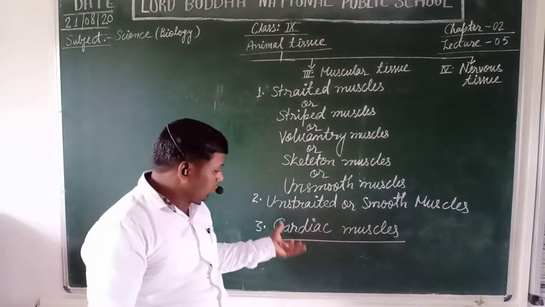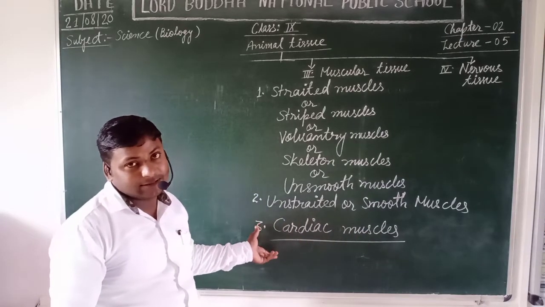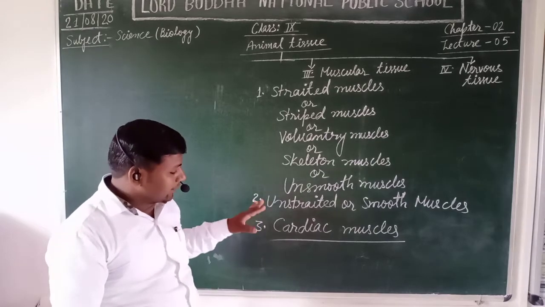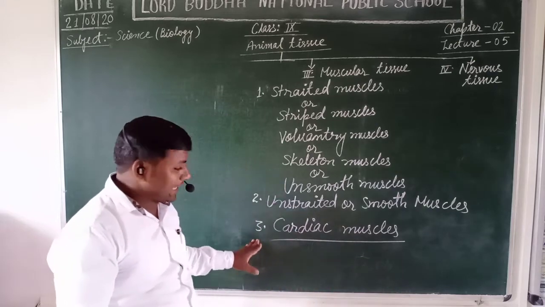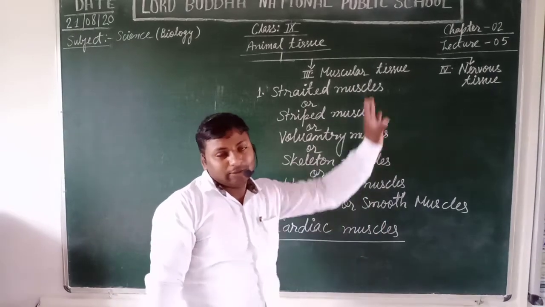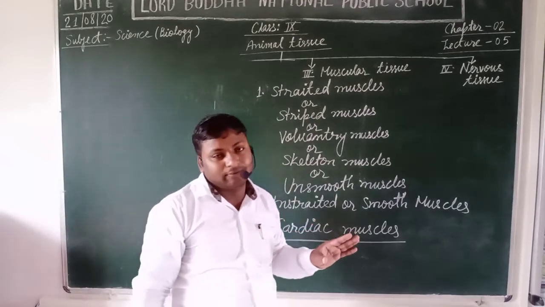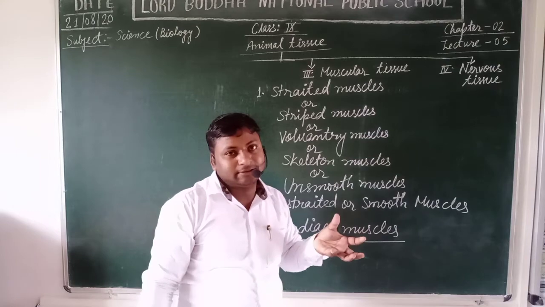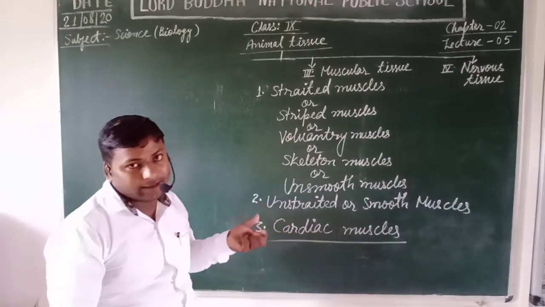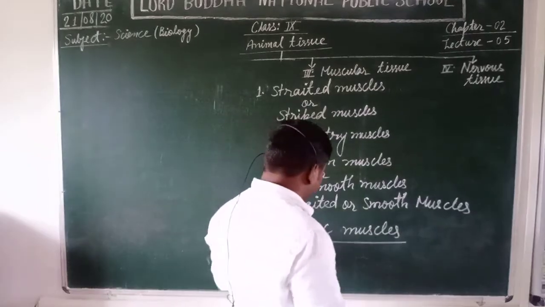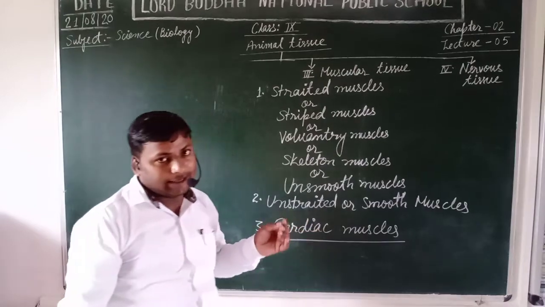It is also involuntary in function and they never get tired. It means from the embryonic development to the end of life, these muscles actively perform their function. If they stop performing their function, then cardiac failure or cardiac arrest occurs, which in common sense is known as a heart attack. Yes students, if the cardiac muscles stop working, then the person's life ends.